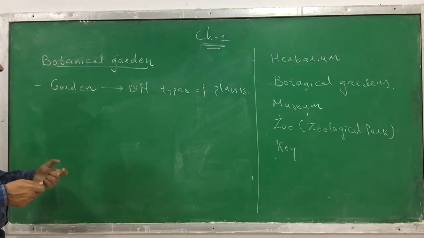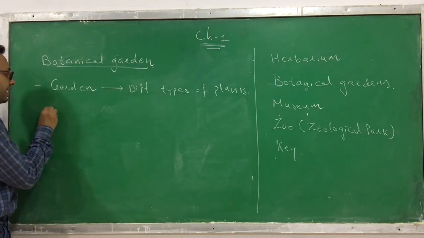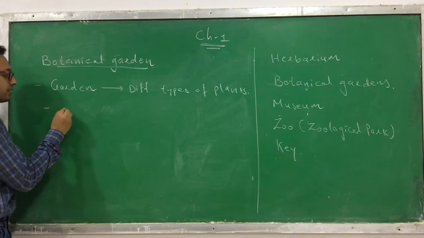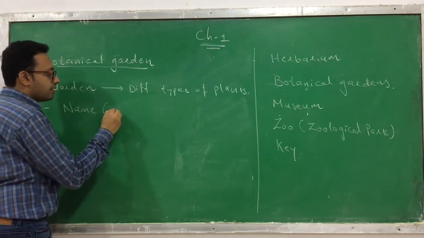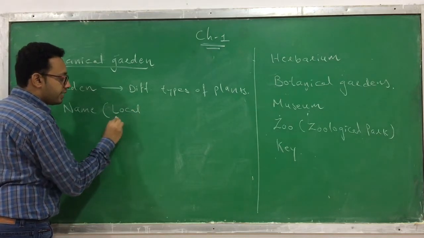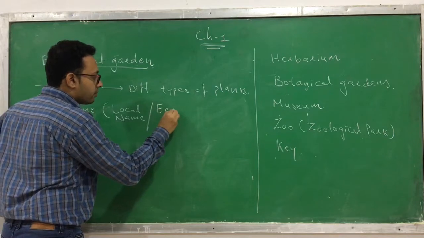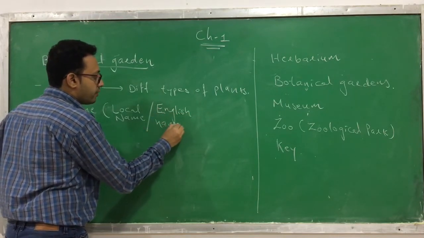In the botanical gardens, when the plant has been grown, for its identification purpose you have to label at least these two things. First, its name. As usual, you have to write the three names. That is a local name, from where it is collected, you should know what it is called. There is an English name. What is its English name? Because English is the universal language worldwide.